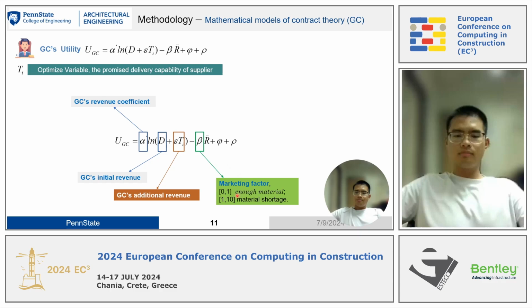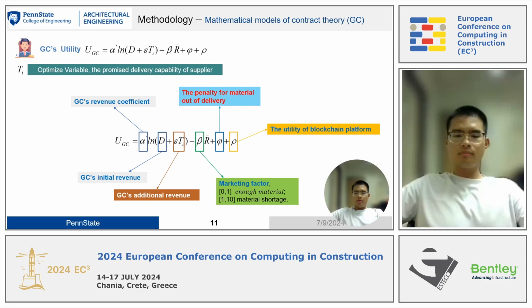And beta will vary as per the material. If there is enough material in the market, the parameter will be in the range of 0 to 1, and otherwise, if the material is in shortage, this parameter will be in the range of 1 to 10. And alpha is the penalty for material out of delivery, which is charged from the supplier, and rho is the utility of supplier.